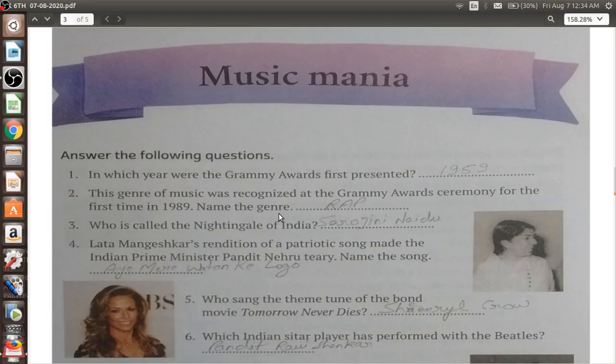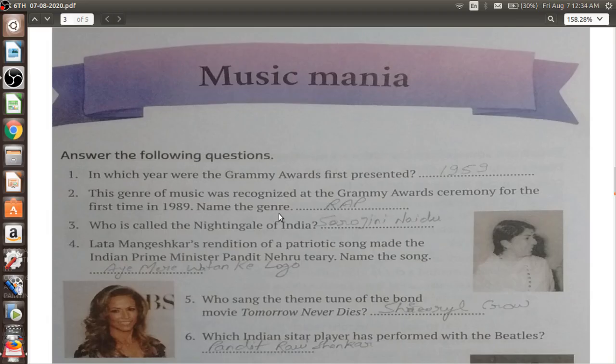Starting with the first one, in which year were the Grammy Awards first presented? The Grammy Awards were first presented in the year 1959. Second one, this genre of music was recognized at the Grammy Awards ceremony for the first time in 1989. Name the genre. That is your rap.